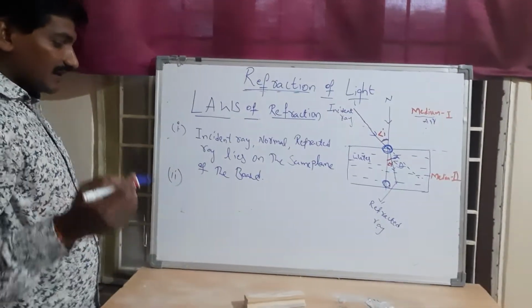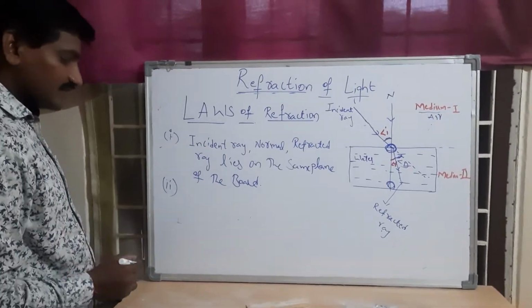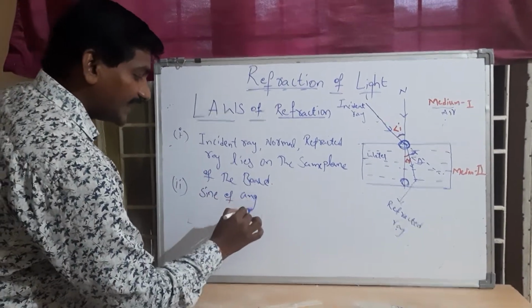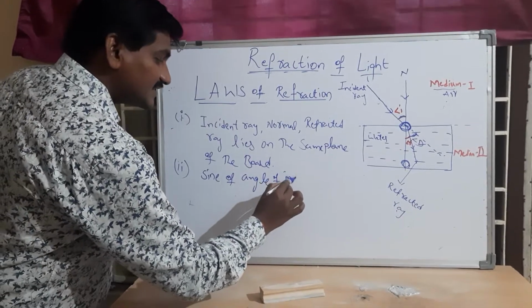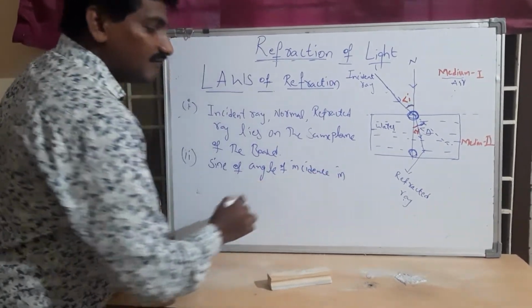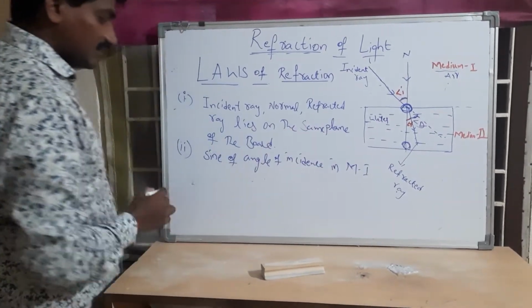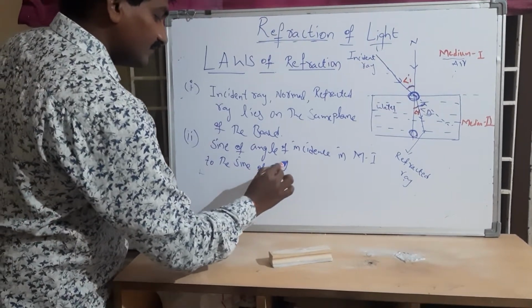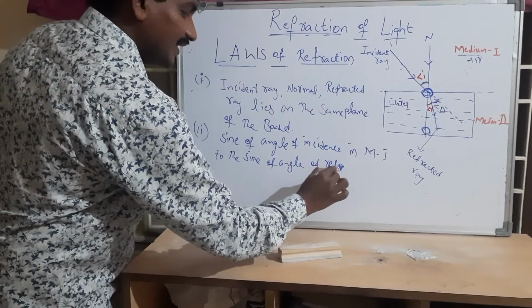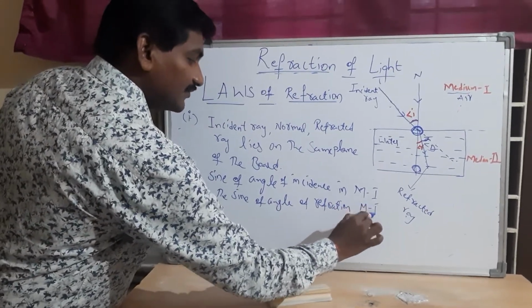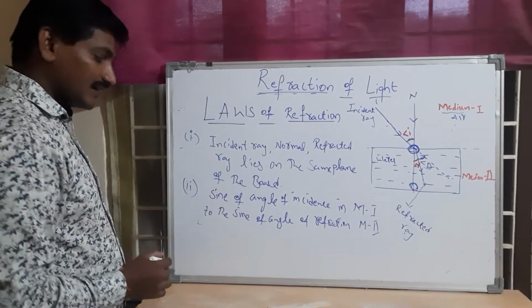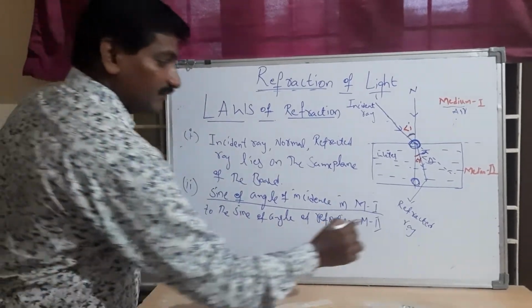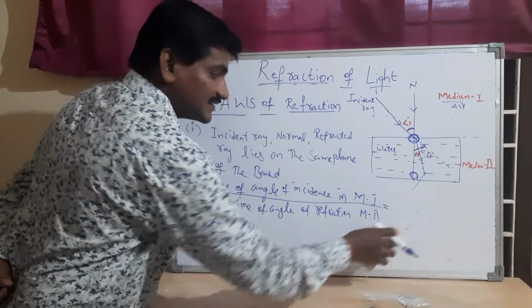So we can say that according to the second law of refraction, the sine of the angle of incidence in the first medium to the sine of the angle of refraction in the second medium is constant for a given pair of media. That means simply it is a ratio.